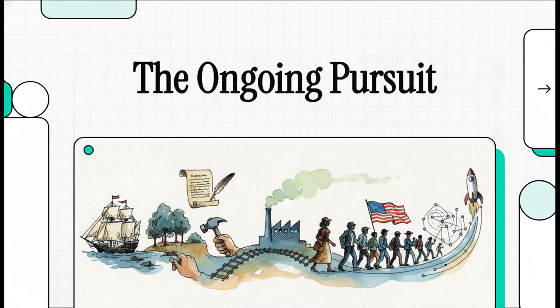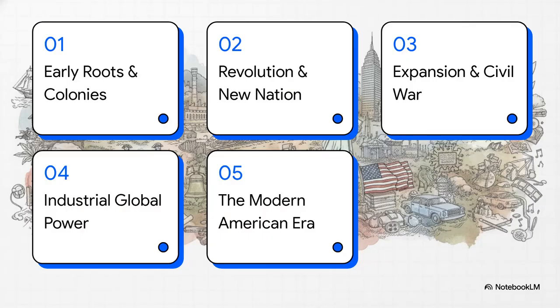Today we're taking a massive, truly fascinating journey. We're going to distill centuries of incredibly rich and complex history into one cohesive story. It's the story of an ongoing pursuit. We're looking at a nation shaped over hundreds of years by immense struggle, remarkable achievements, and this constant driving search for opportunity. We're going to break down this huge timeline, step by step, so you can see exactly how the past built the world we live in today. Okay, let's dive into this.